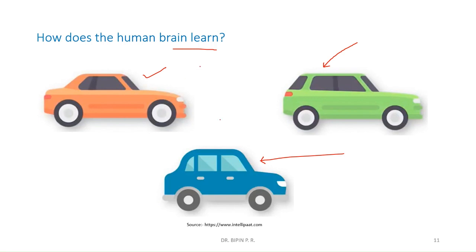So this is how we human beings learn something, and we will have the prediction or classification. So here we are classifying things. Now this is a car, not a bicycle. Okay, so this is how we human beings learn something.